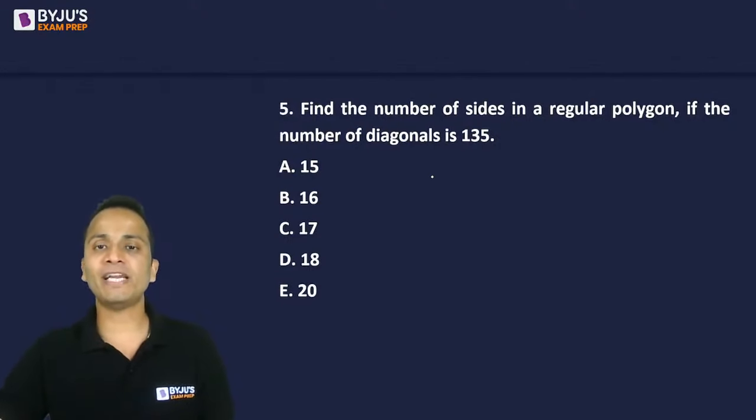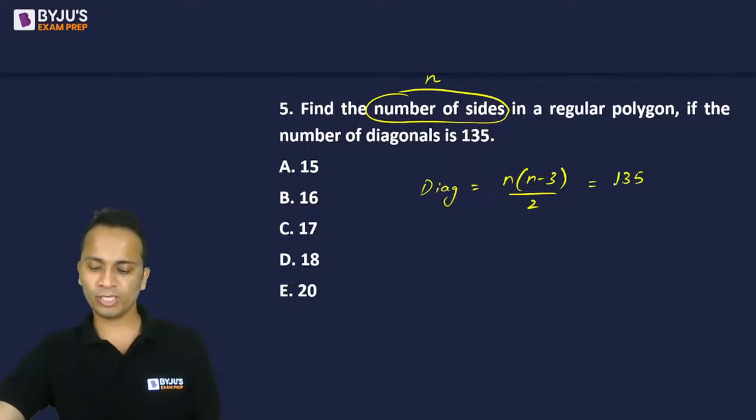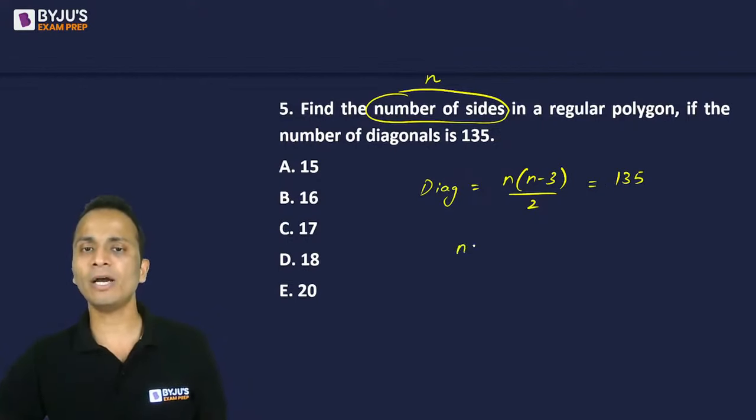The formula for finding the number of diagonals is, if n is the number of sides, then the number of diagonals can be written as n into n minus 3 divided by 2. And this value is given as 135. Using this, you will have to find the value of n. Now, n into n minus 3 is equal to 270.